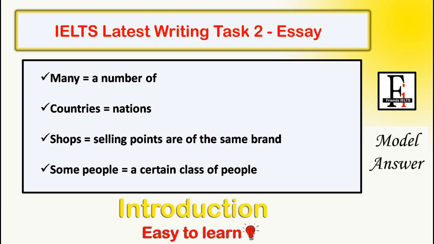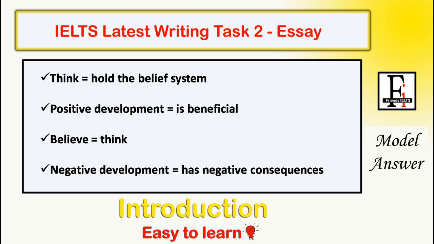Many, we can say, a number of countries. We have nations. Shops are the selling points, so in this context we can say selling points of the same brand. Some people, a certain class of people. Think, hold, the belief system. And mind it, students normally commit a mistake here.